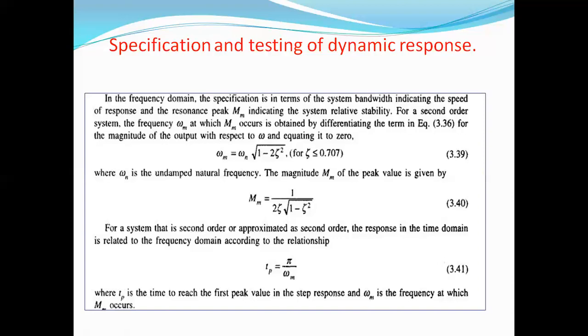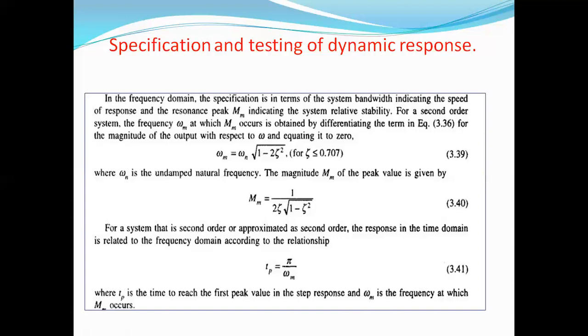Relative stability is generally characterized by the damping ratio, zeta. The term usually used to define the relative stability in the time domain is the overshoot Mp, the maximum value to which the output reaches over the equilibrium value.